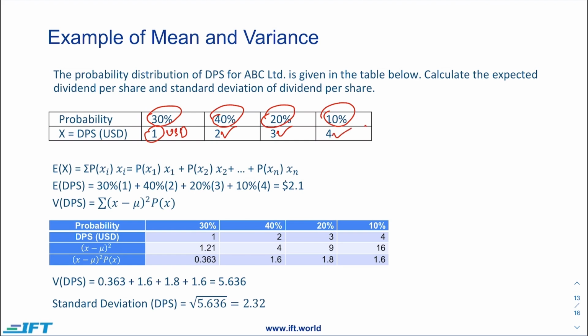Recalling the earlier formula, we multiply each x with its assigned probability and add them up. So 30% times 1, 40% times 2, 20% times 3, and 10% times 4. The answer would be $2.1.